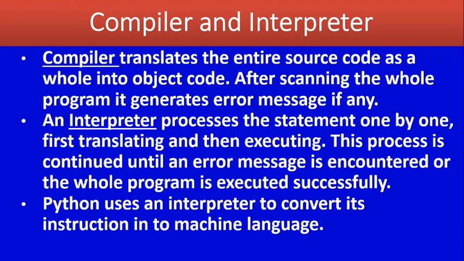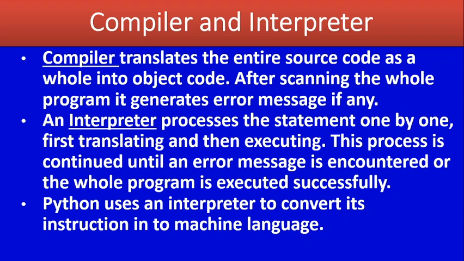A compiler is a software that translates the entire source code into machine understandable form. That is, it converts high level language into machine understandable code. As a whole, the entire program is converted into machine understandable code.